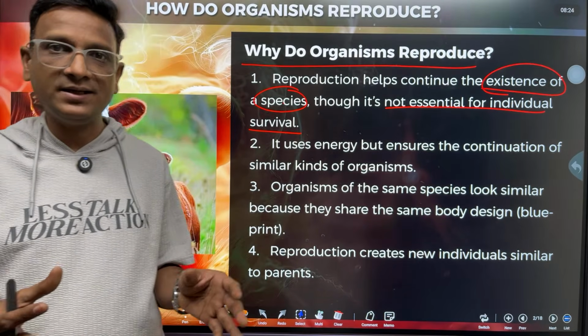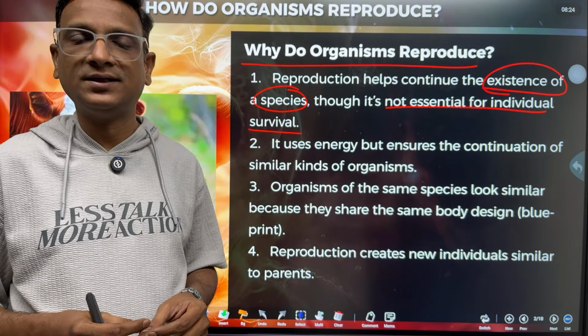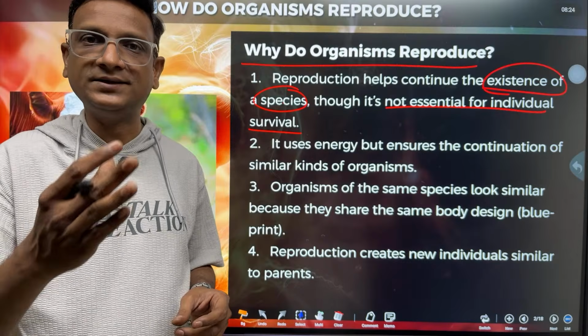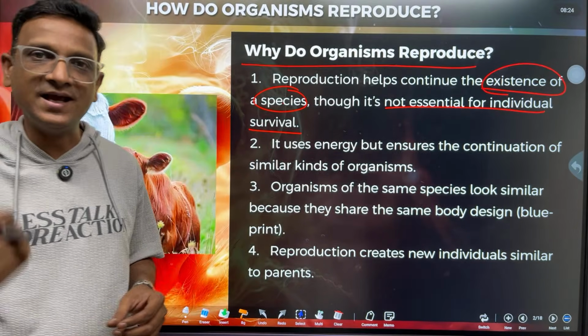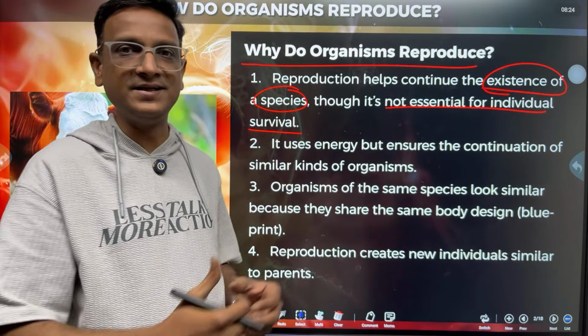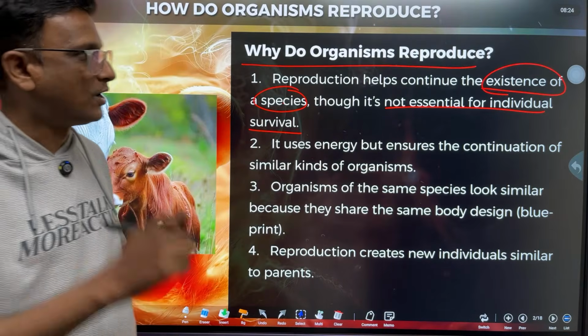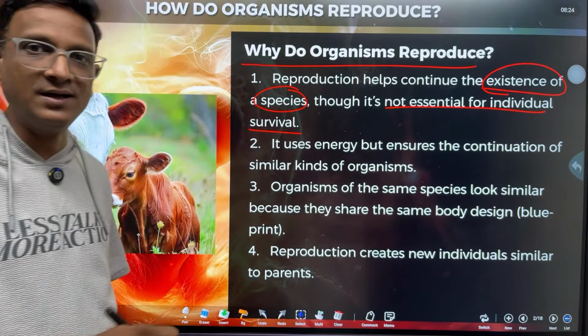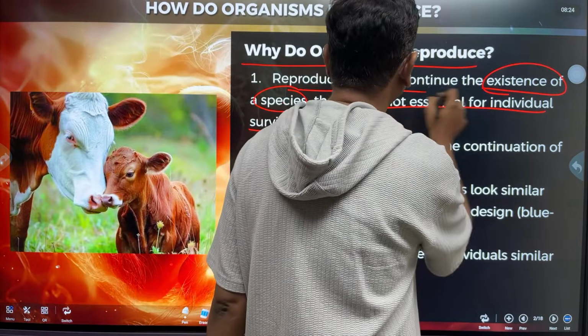Now we see animals like dogs and cats around us. So how are these dogs existing? Because they are capable of reproducing. Since they are reproducing, they are existing. Their species is surviving. So reproduction is not essential for individual survival, but for the species survival, reproduction is important.